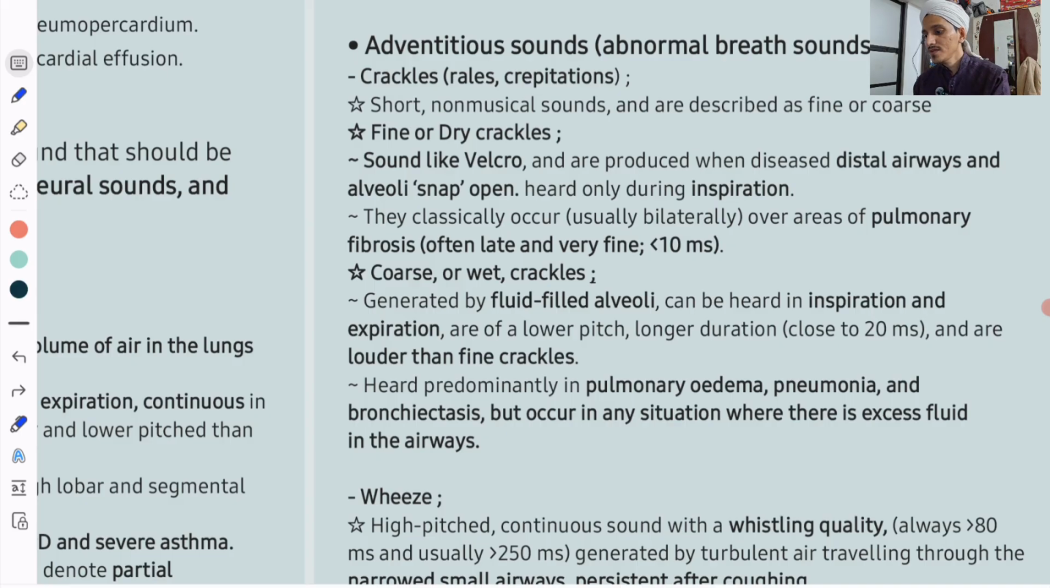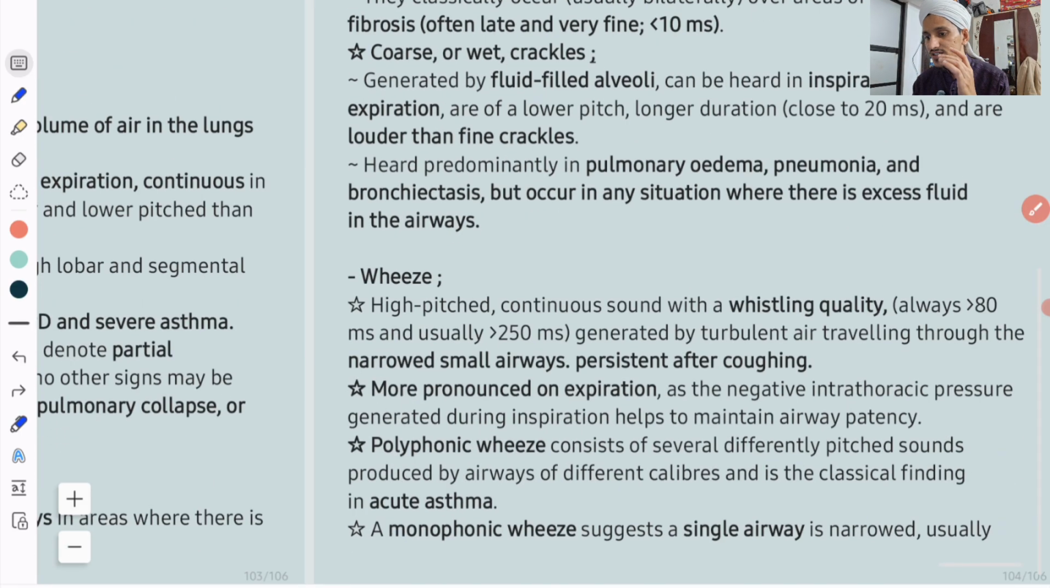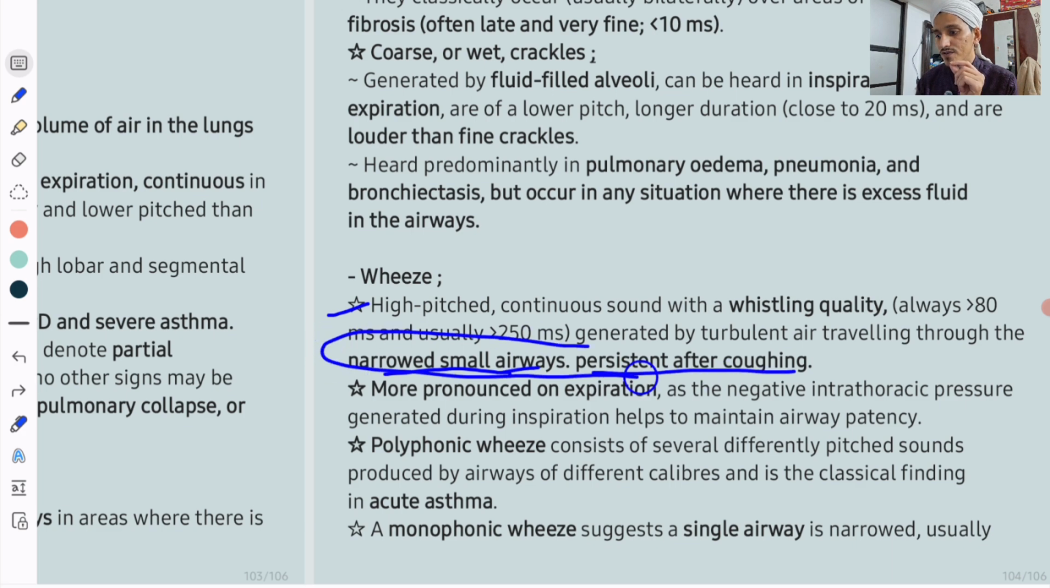Okay. Coming to wheeze, an important sound. It is a high-pitched continuous sound with a whistling quality, always more than 80 milliseconds. It is generated by turbulent air traveling through the narrowed small airways. Remember, narrowed small airways, persisting even after coughing. This is important because these two points help in differentiating it from rhonchi. They are more pronounced on expiration, because the negative intrathoracic pressure generated during inspiration helps to maintain the airway patency.